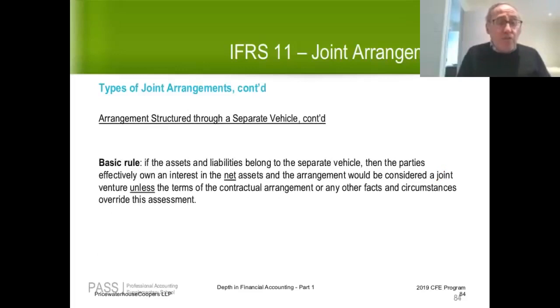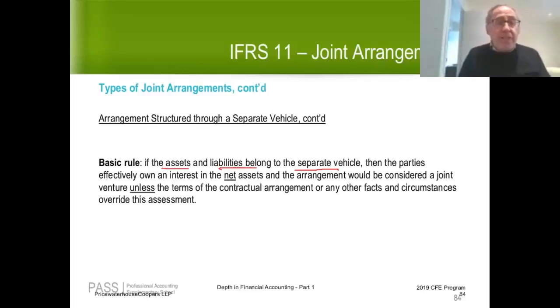A basic, very simple rule that I always work with is as follows. If the assets and liabilities belong to a separate vehicle, say I decide to do a joint venture with Richard Smith, and Richard and I decide to set up a corporation to carry on the activities of the joint venture, so the corporation will buy the assets and assume the liabilities. In this situation, the assets and liabilities belong to the separate vehicle, in my example, a corporation.